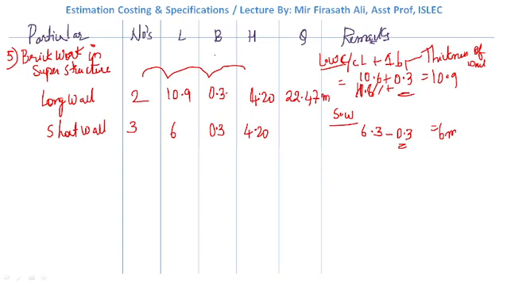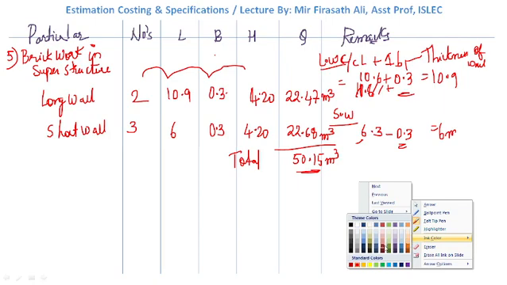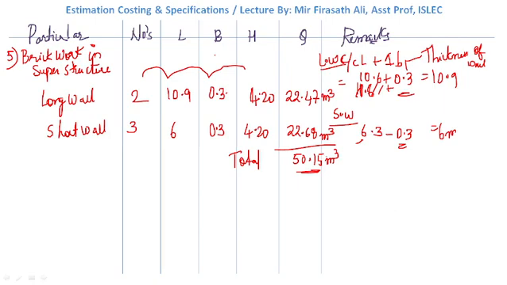.47 meter cube, and this is 22.68 meter cube. The total, if we add this, will be 50.15 meter cube. Now from this value 50.15, what do we need to deduct?